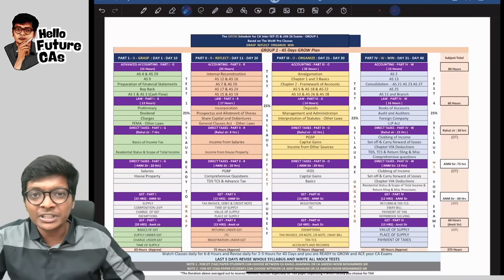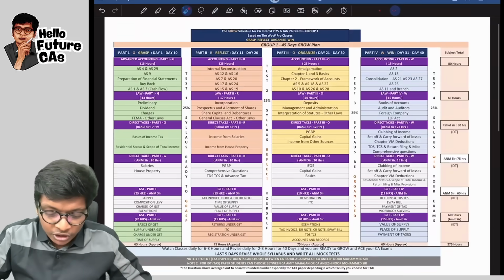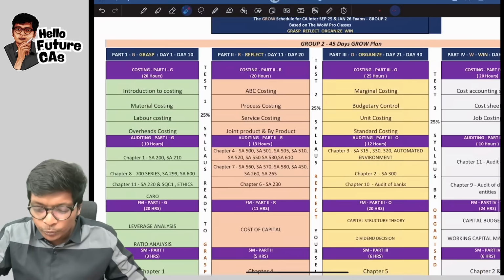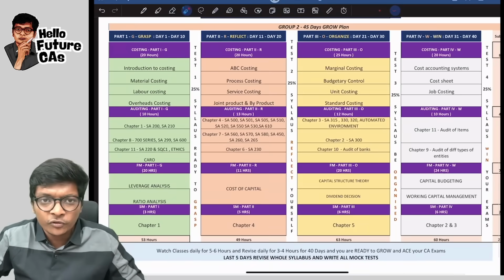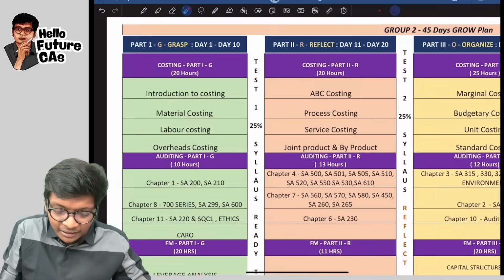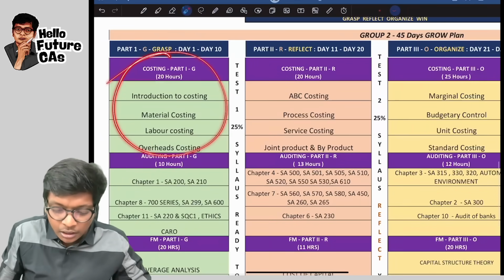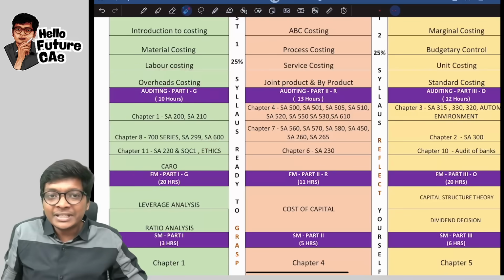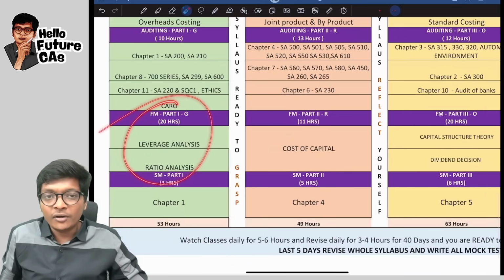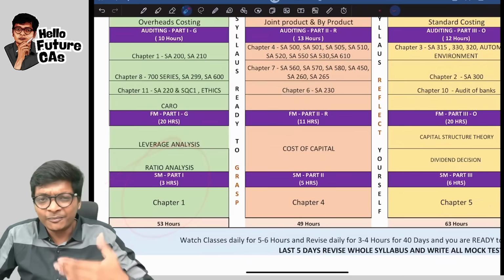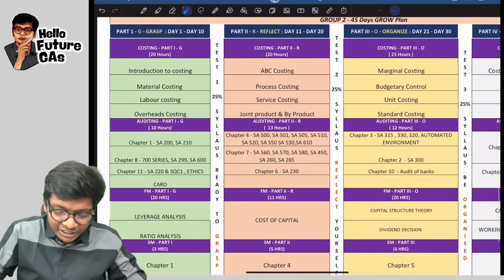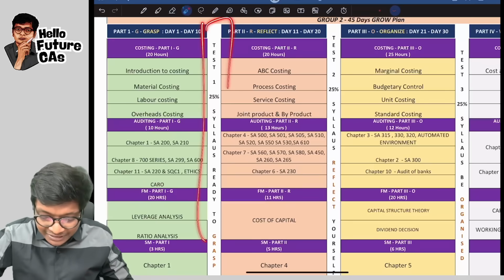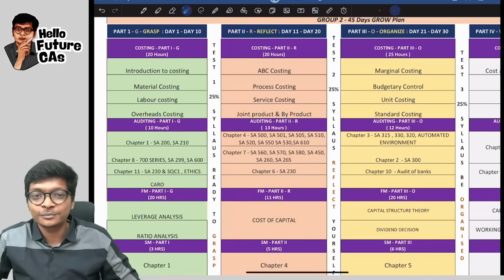Let me show you that along with the GROW schedule that we have. Look at this. I will show you maybe group 2 first. I'm just showing group 2 first. So you can see over here, first part 1 of costing is there. Next part 1 of auditing is there. Next part 1 of FM and part 1 of SM. 1 chapter like that. So you will finish all of this in 10 days, and this white column that you can see is the first test.